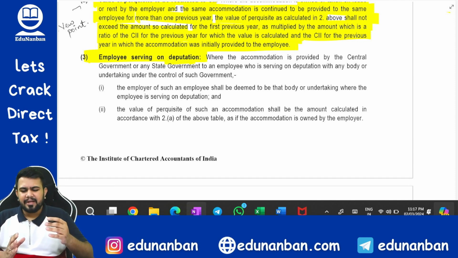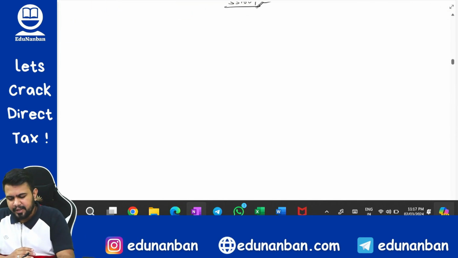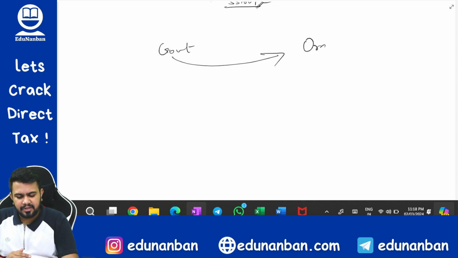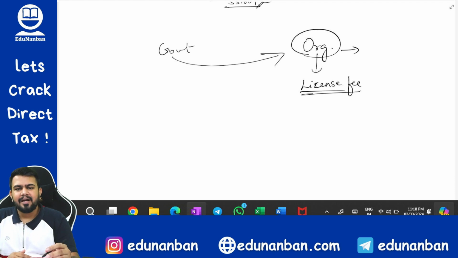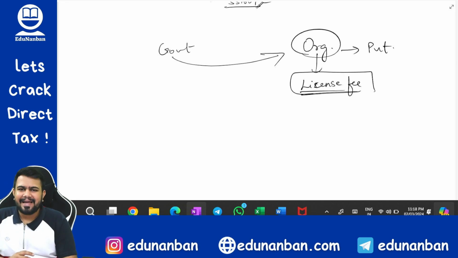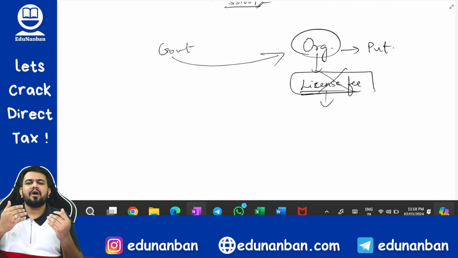Basically, sometimes the government will ask a government employee to go and serve in another organization, and maybe that organization will not have a license fee prescribed, because it will not be a government organization, it might be private or a public company. In such a case, where you do not have the license fee for the government employee, solve the question as if he is a non-government employee.